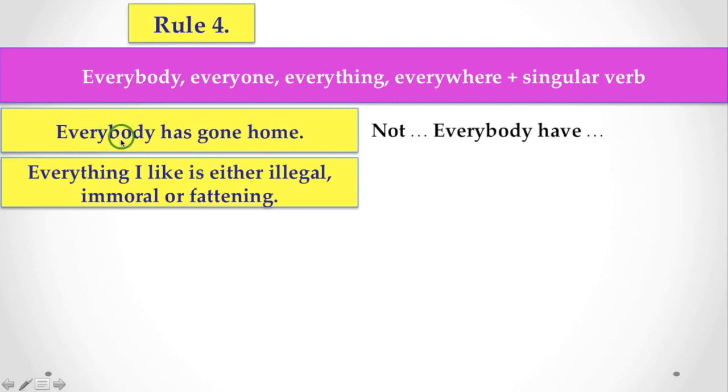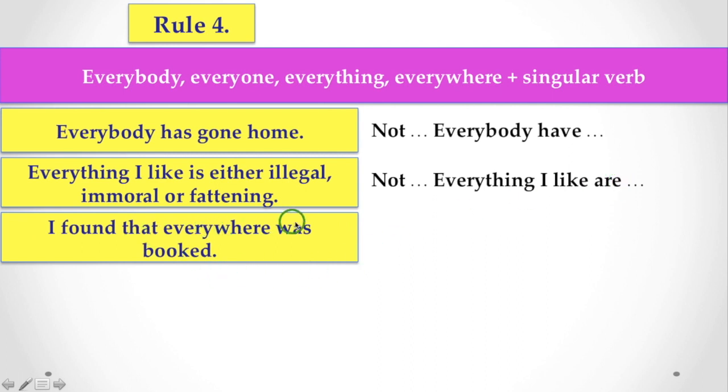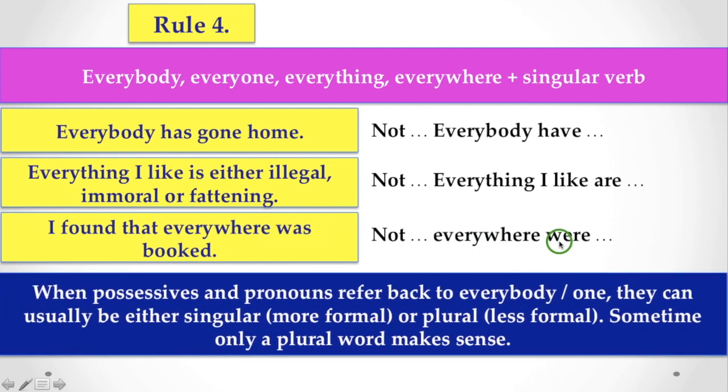Always with everybody, everything, everyone, and everywhere, you have to use a singular verb. Here also, everything I like are, you never use that thing. I found that everywhere was bookish. Here also you find everywhere was, not everywhere were. When possessives and pronouns refer back to everybody, one, they can usually be either singular, more formal, or plural, less formal. Sometimes only plural word makes sense.